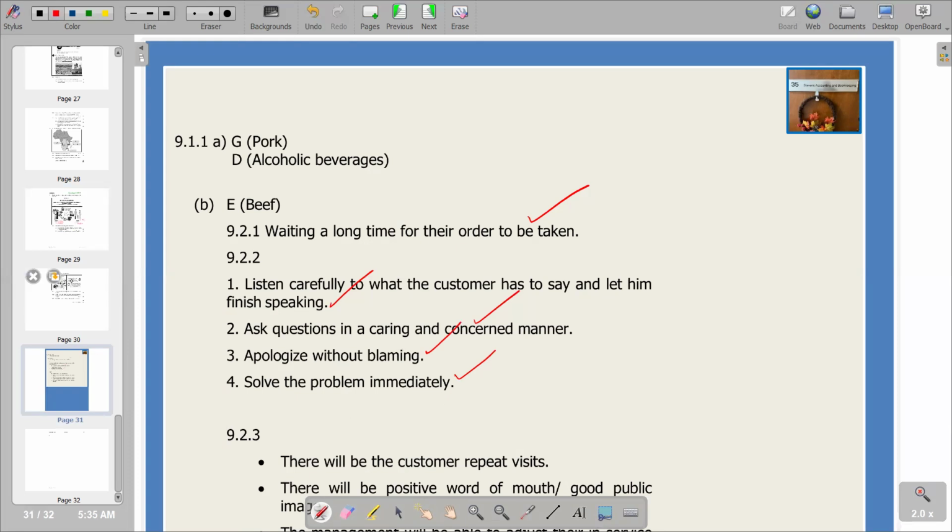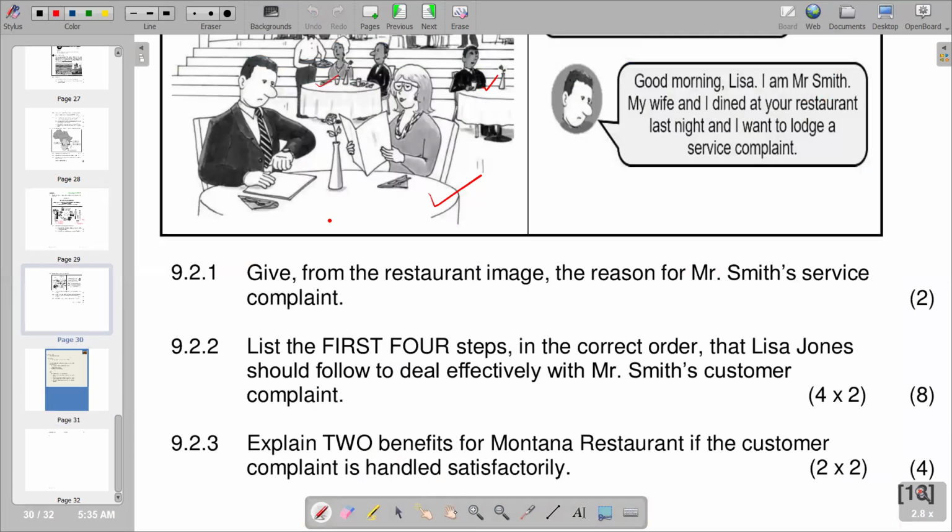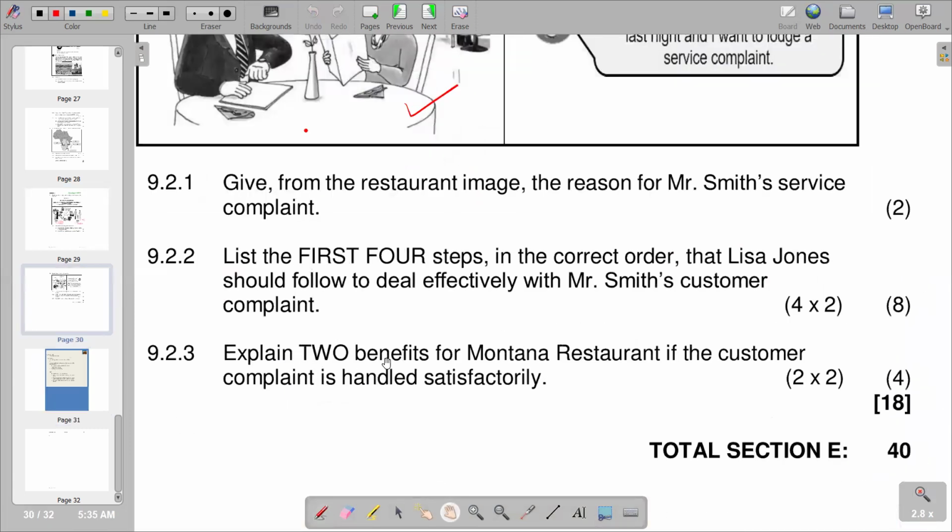Then 9.2.3, see what question we have. It reads, explain 2 benefits to Montana restaurant if the customer complaint is handled satisfactorily. So if you are successful in handling the situation satisfactorily, what benefits does the restaurant have? Obviously, you are portraying a good image of the restaurant. Public image is going to be enhanced, and even the customer might come back again, being satisfied, so that next time the customer will come back. Retention of that customer can also be experienced. So those are some of the benefits that we can list.